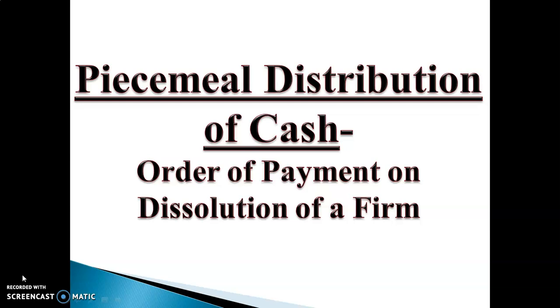After selling of assets, which liability is to be paid first, second, third, we will see in this module. Payments made in parts, stages, pieces is known as piecemeal distribution of cash.